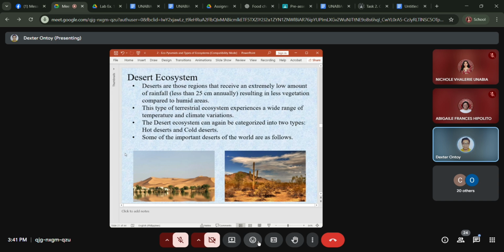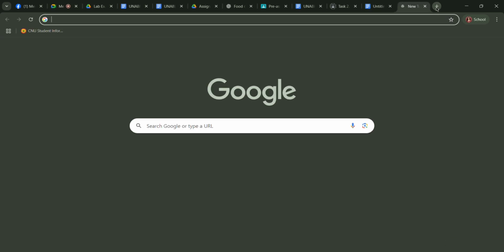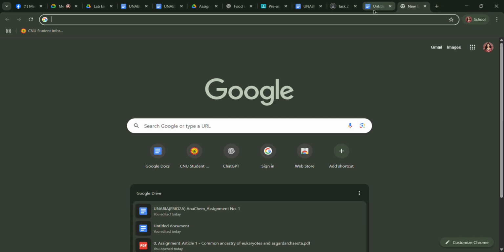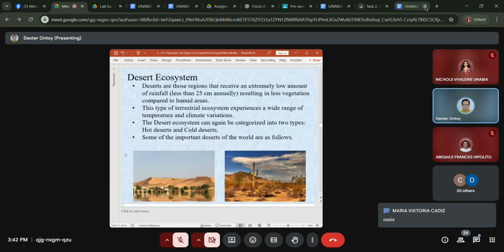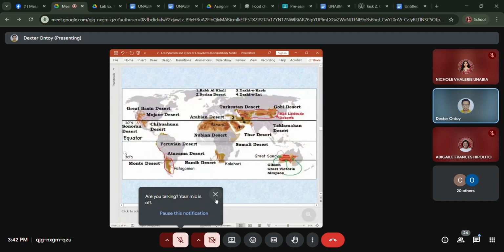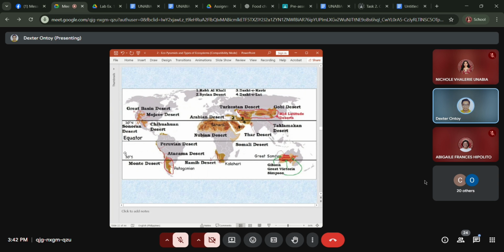And at times you can find water sources in the desert, and what do we call that? Water sources where you can also find some plants. It starts with the O: oasis. So there are oases that you can also find. Even if it's desert, you can also find water sources there, but they are limited and very patchy.